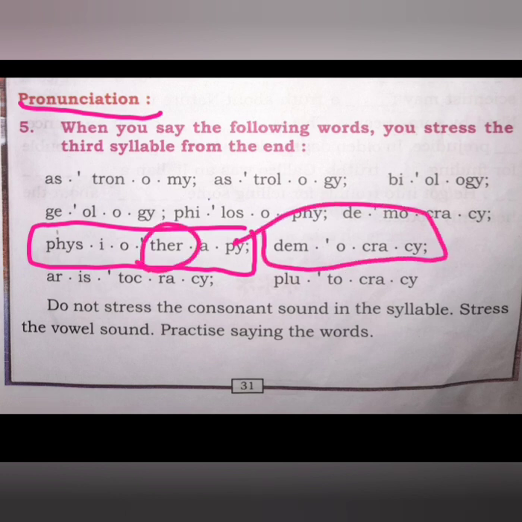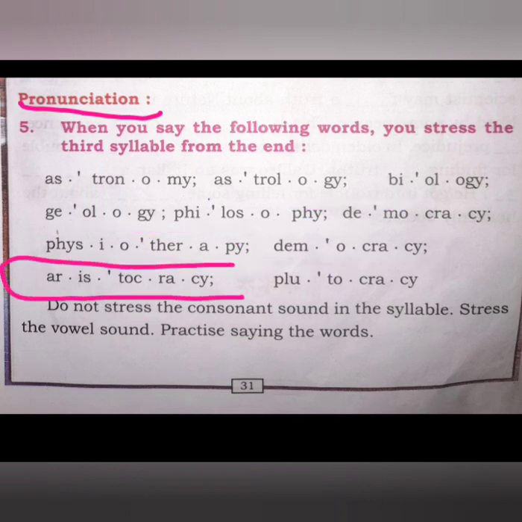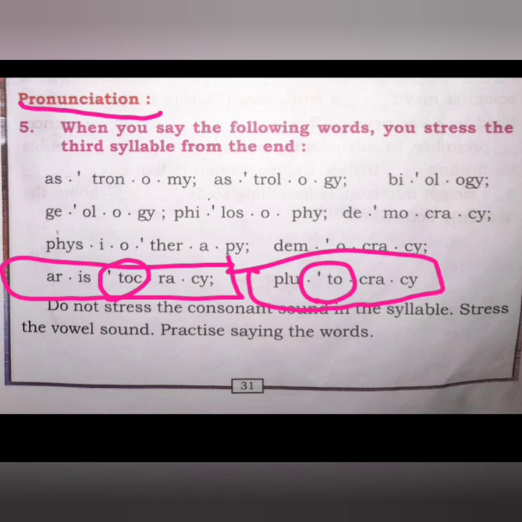Democracy. Next, downside: aristocracy. Plutocracy. Now we understand that it is just the third syllable from the end that is stressed here.